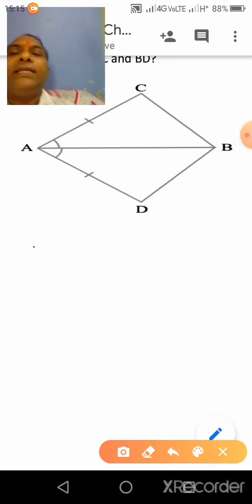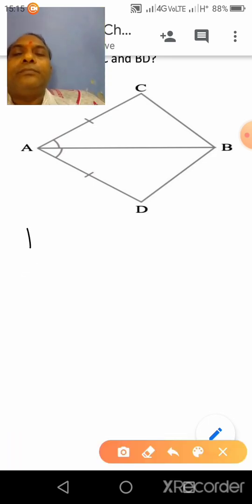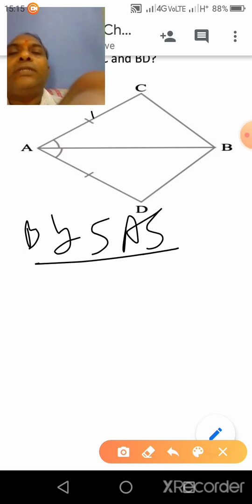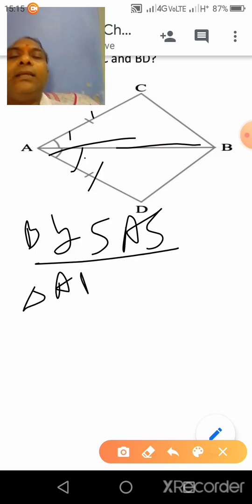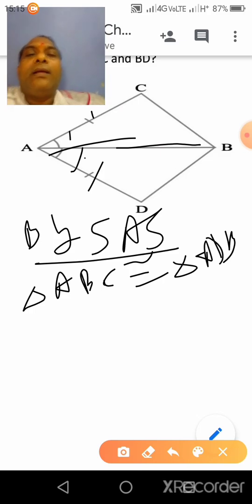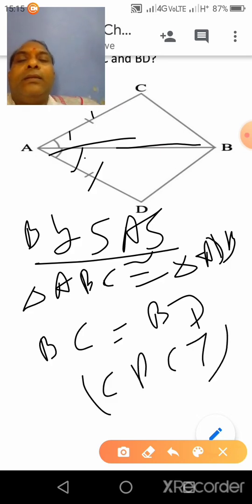Means we can say that by SAS congruency, because this side is equal to this one, this angle is equal to this one, and AB is equal to AB common in both. So by SAS congruency, triangle ABC will be congruent to triangle ADB, clear? And BC will be equal to BD by CPCT, clear?